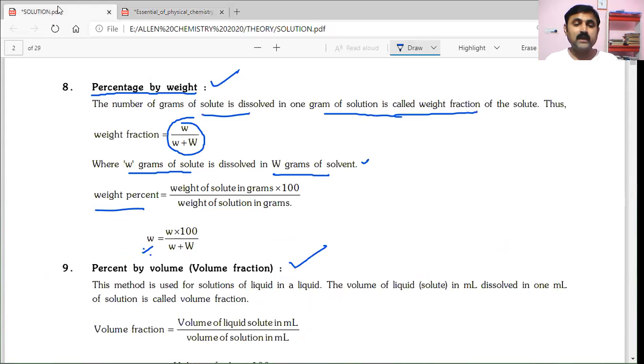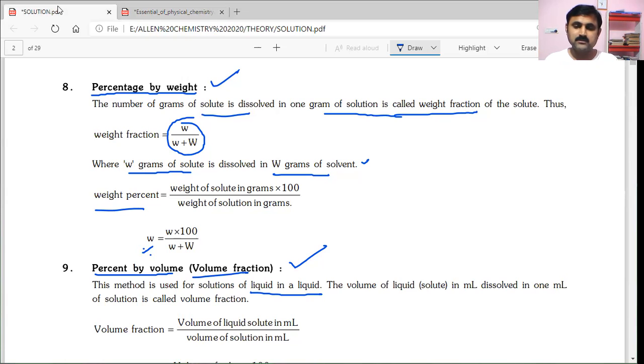Let us see volume fraction, volume percentage, percentage by volume. Actually, this method is used for solutions of liquids in liquids. Earlier, percentage by weight was discussed, which is a method used for solutions of a solid solute in liquid.